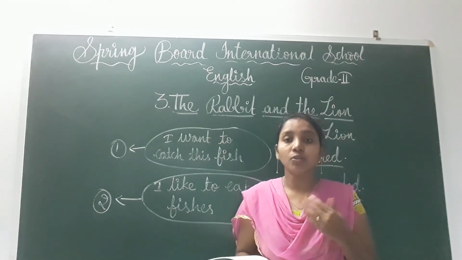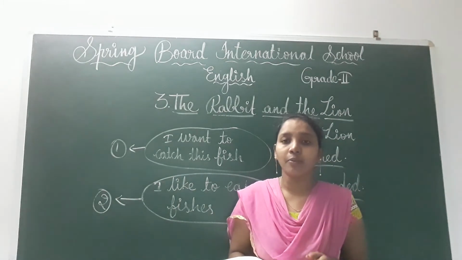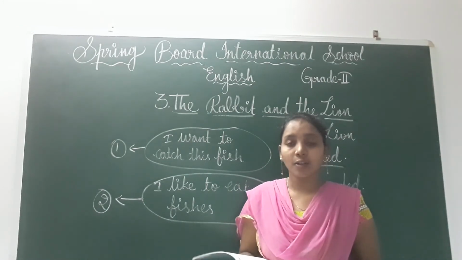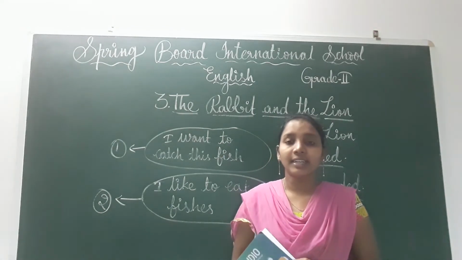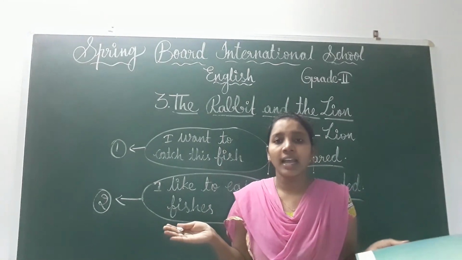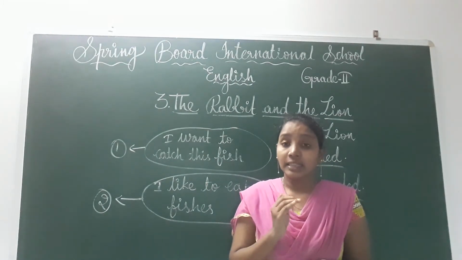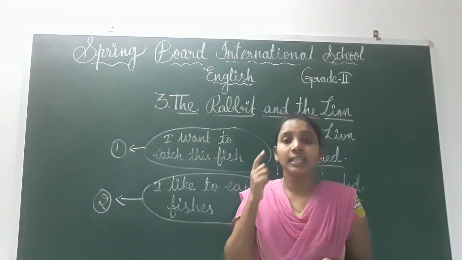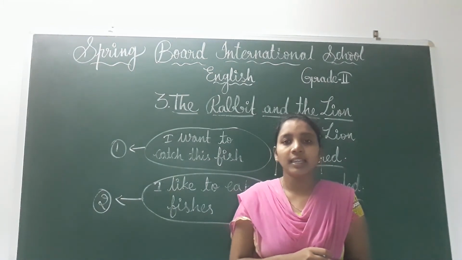That means you have to look before we jump into anything, children. We have to think once. The old people will tell these morals only, right, children? Here also the old owl is telling. See, children, in this lesson what we have learned is, even though we are small, here the lion is a very big animal and this rabbit is a very small animal, right? But this small animal, to save himself and all the animals, thought very brightly and planned, and he killed the lion.